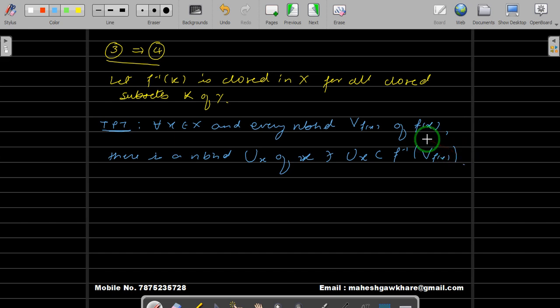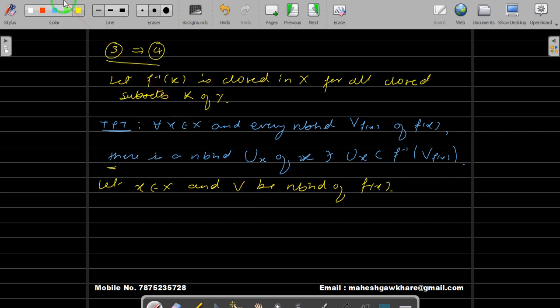As we know how to get the statement, this is for all the values of x and for every neighborhood. So let us take some arbitrary x in X and some arbitrary neighborhood V of f(x). Okay, so this is what we want to prove now. Let x belong to X, one arbitrary point, and let V be a neighborhood of f(x).